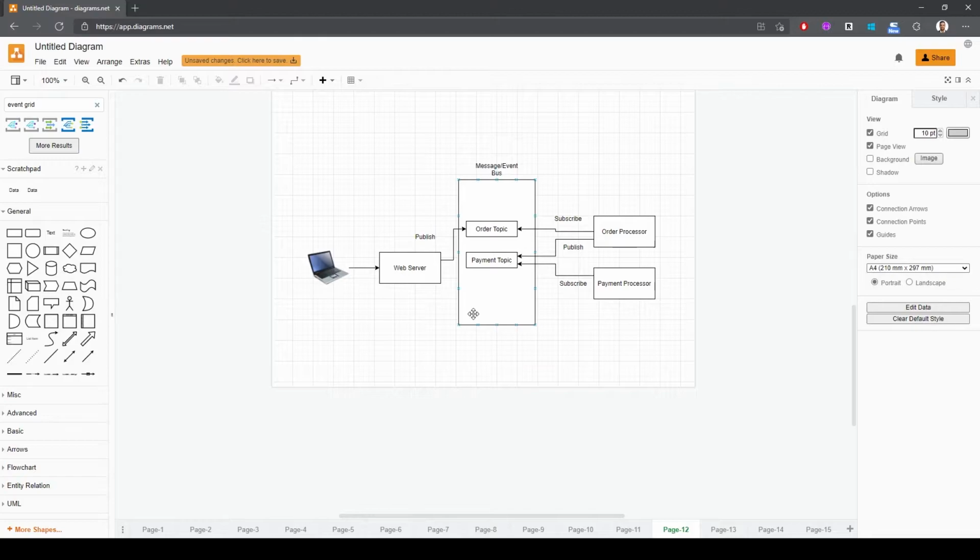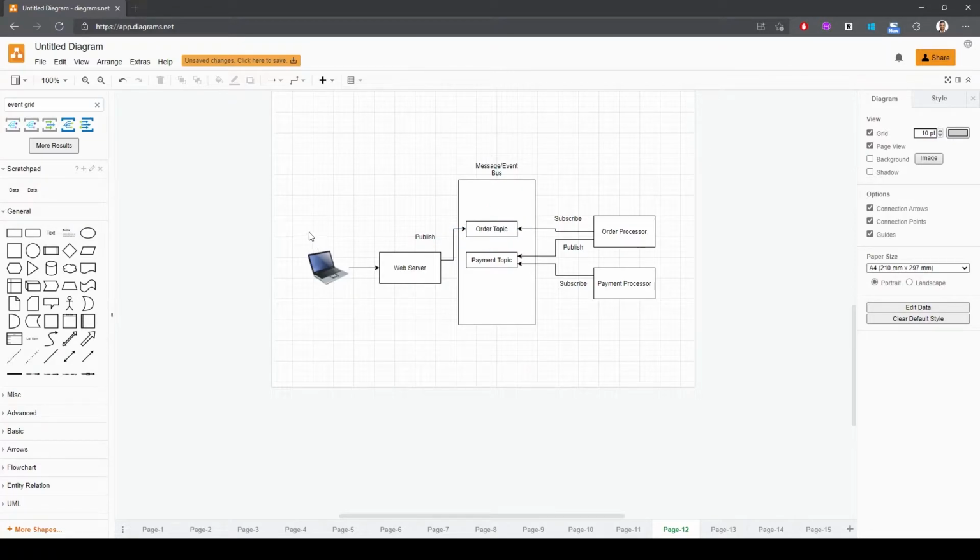This brings us to the pub sub system, which is another way for applications to talk to each other. So with a pub sub system, you have what we call a message broker or an event bus. And we will get into the difference between a message and an event later on. So in that bus or broker, you would have a series of topics, okay? Applications or services would publish events to those topics, and we will have subscribers subscribing to specific topics to get notified whenever anything is published to those topics, okay?